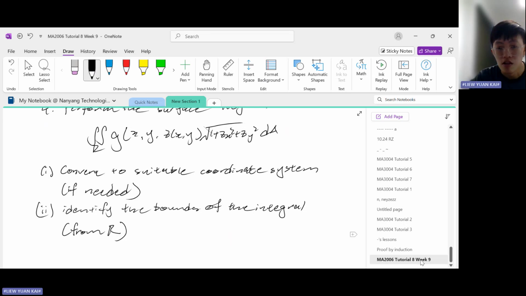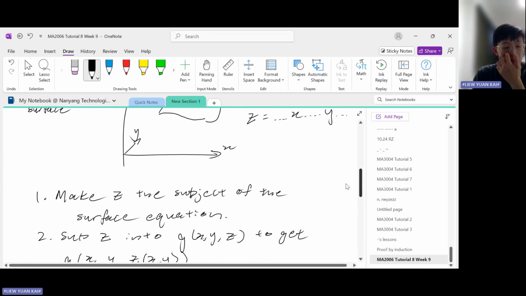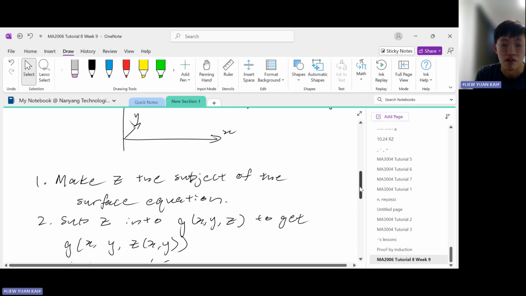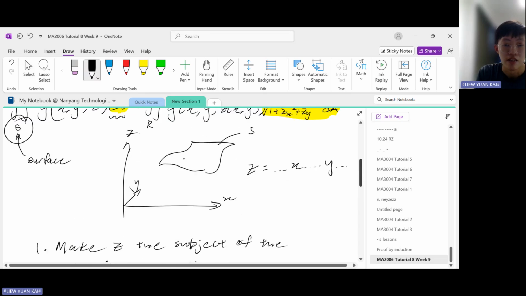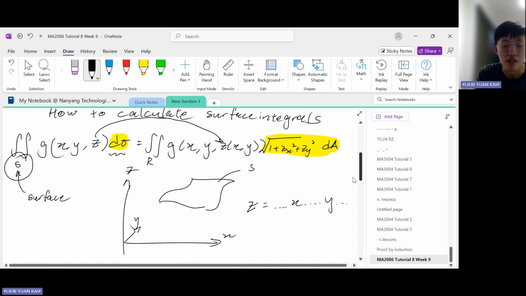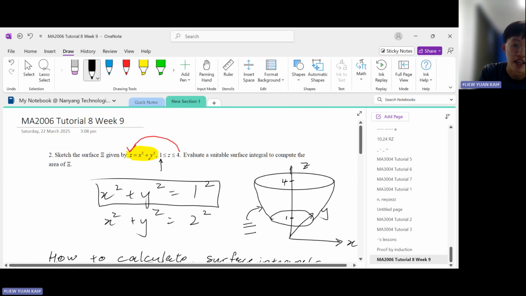Okay. So let's start from step one. Step one makes z the subject of the surface equation. So what am I talking about? This surface that I show you here is given by some equation. For example, in this question, the equation of the surface is here. So we need to make z the subject of the surface equation. It's just nice that in this question, z is already the subject of the surface equation. So we do not need to do the first step.